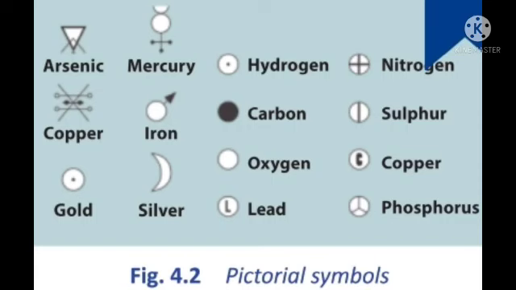Next, today we can learn about chemical symbols. What are chemical symbols? There are so many elements. To write their full names will take much time. To avoid this, an abbreviated form has been assigned to each element. The abbreviations used to represent elements are called chemical symbols.